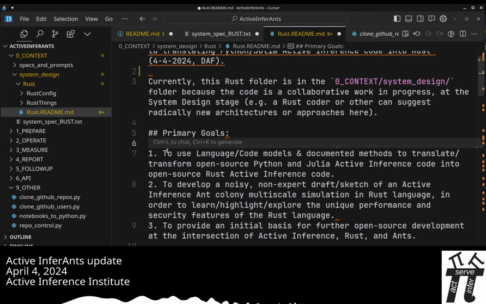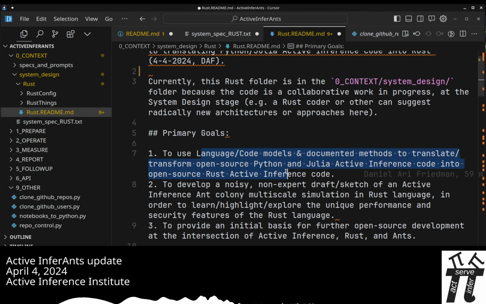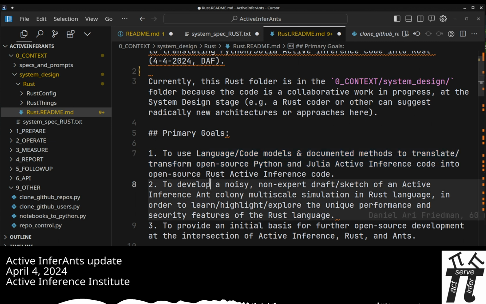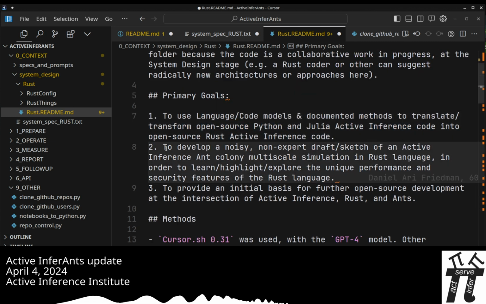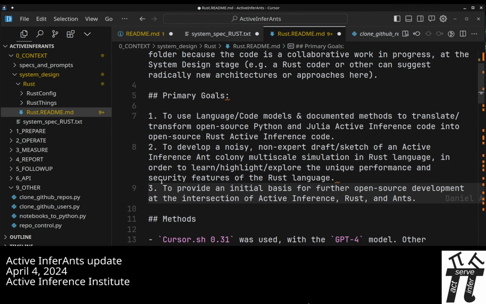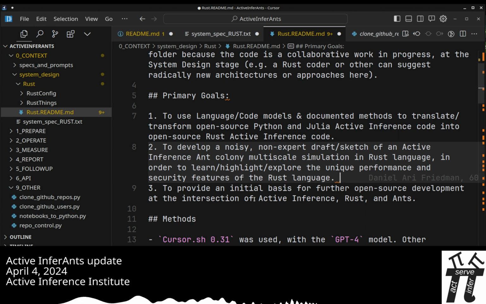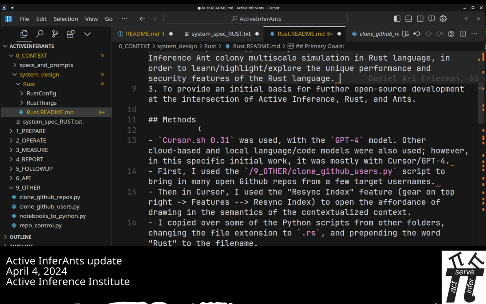The goals of today's work essentially were to use language models and code and document methods to translate and transform some open source Python and Julia active inference code into open source Rust active inference code, to develop a noisy, non-expert draft sketch of an active inference ant colony multi-scale simulation in Rust language, in order to learn, highlight, and explore the unique performance and security features of Rust language for beginners such as myself, and to provide an initial basis for further open source development at the intersection of active inference, Rust, and ants.